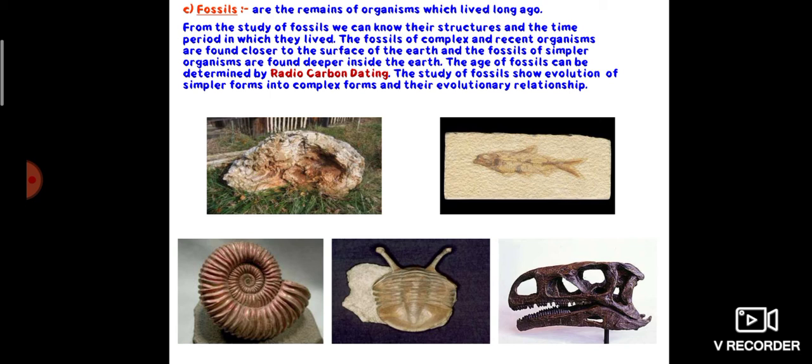When a living object dies and forms a fossil, its carbon-14 radioactivity goes on decreasing gradually.